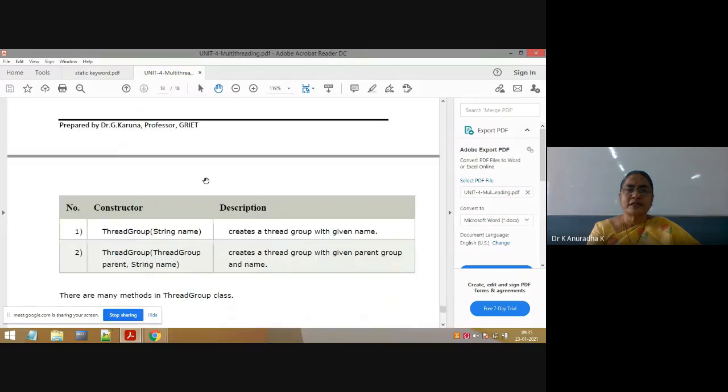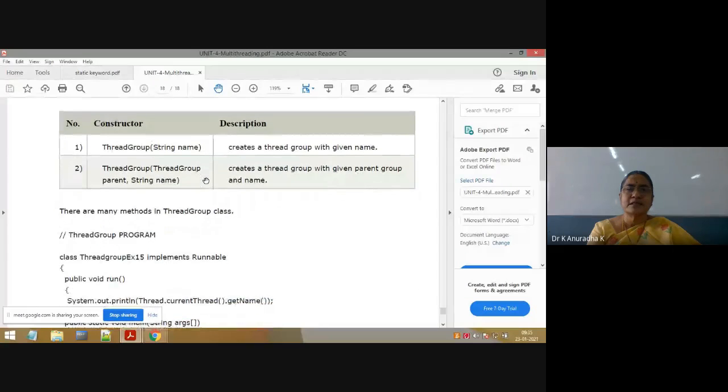So what are the predefined constructors of the predefined class thread group? These are the two. The first one is thread group of string name, which is how we give a name to the thread group. Like giving a name to your section. To add threads to a thread group, first we should give a name to that thread group, because we can create any number of thread groups, not only one.